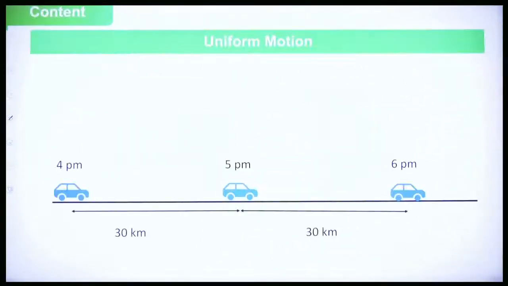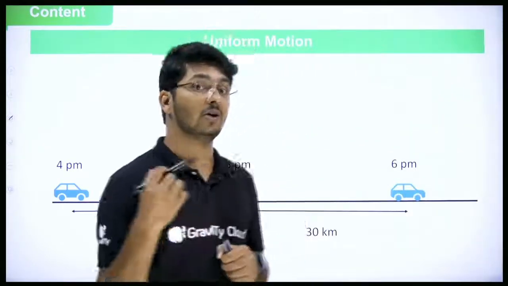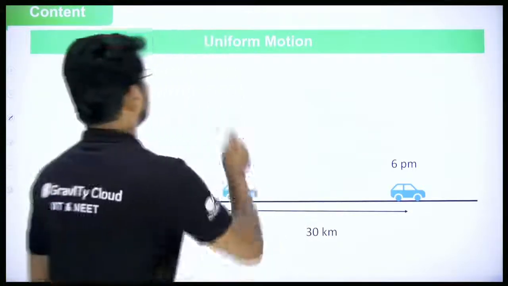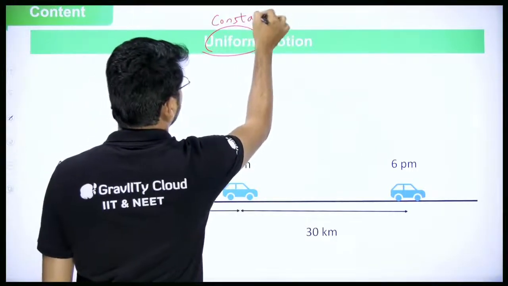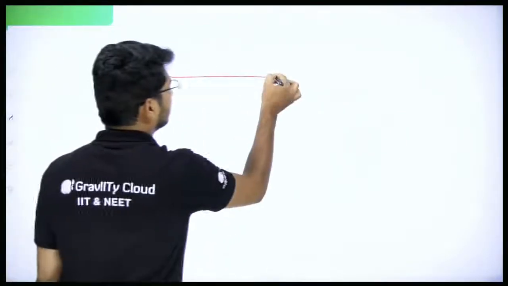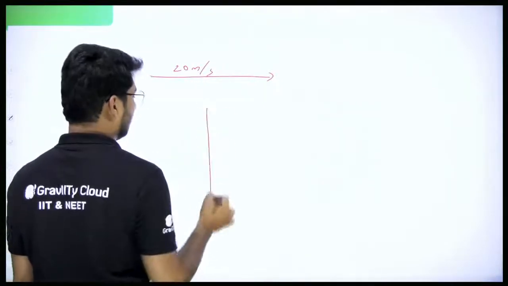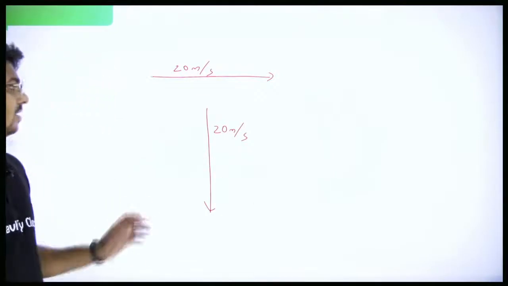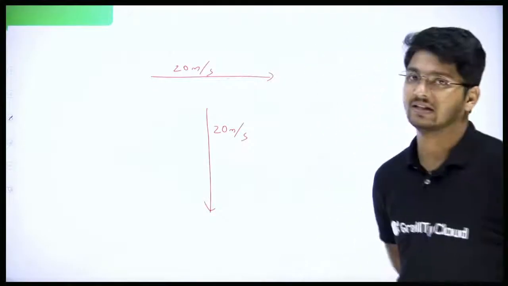Now I'll go into something called as uniform motion. Now we learned about uniform speed. Uniform speed, speed is constant. And what does uniform mean? Uniform will mean constant. It is like a constant motion. Now I'll ask you something. Let's say an object is moving towards right with 20 meter per second. An object is moving towards down 20 meter per second. Can we say their motions are the same?